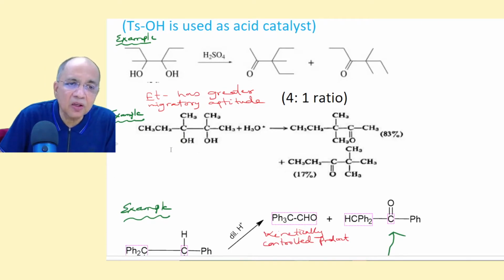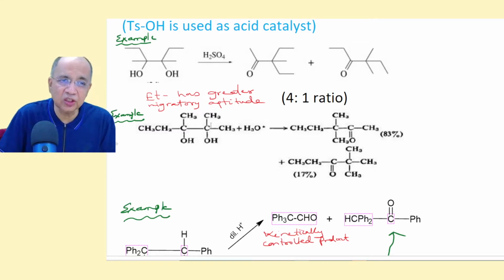Same thing happens here. This is an unsymmetrical compound. These two are methyl and these two are methyl and ethyl. So obviously the more stable carbocation will be here because of more hyperconjugation structures.